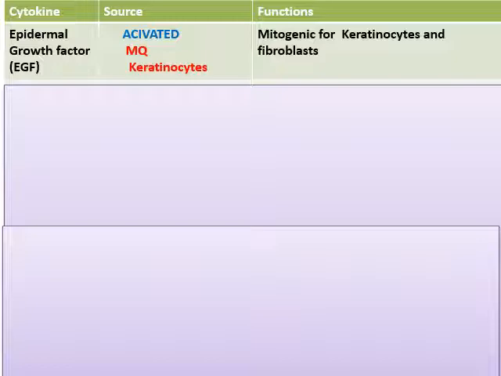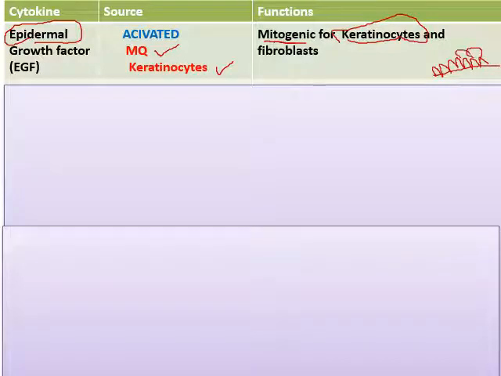The first growth factor or cytokine is called epidermal growth factor. From the name, epidermal, it is secreted by keratinocytes and in addition by macrophages. It is mitogenic, from the name, for keratinocytes. What is a keratinocyte? Yes, it's the cells forming the epidermis of the skin, for example.